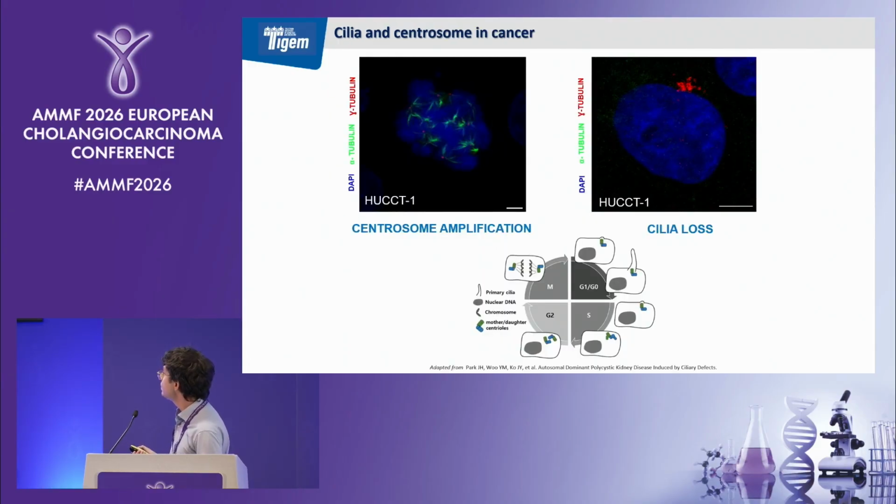Because in cancer, also in cholangiocarcinoma, we find centrosome amplification. In the clinical data, we talk about CIN, chromosomal instability, and also cilia loss. Both of these alterations are described as key oncogenic events in tumorigenesis.